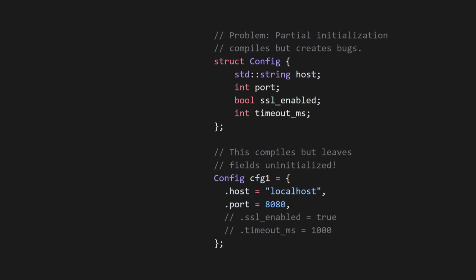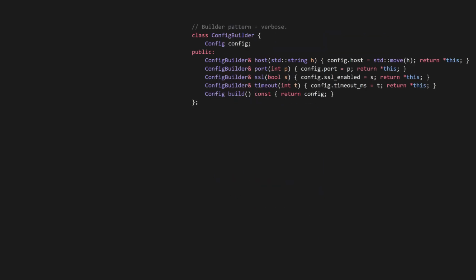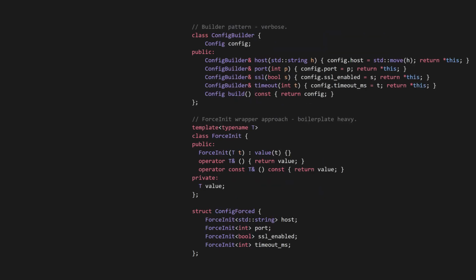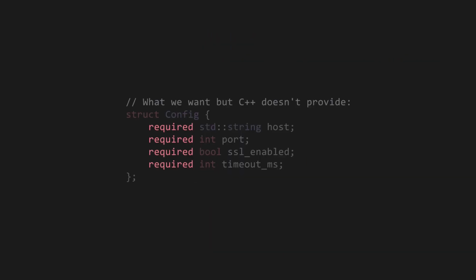And there's no concise, idiomatic mechanism to enforce full member initialization in aggregate types. While constructors technically solve this, it's not idiomatic to use them on structs, because it undermines the semantics and ergonomics that make struct declarations attractive in the first place. Alternatives such as the builder pattern or custom member wrappers like force init are verbose and require too much boilerplate. The absence of a first-class language facility for mandatory initialization at the field level leads to subtle bugs and forces developers to choose between safety and simplicity.